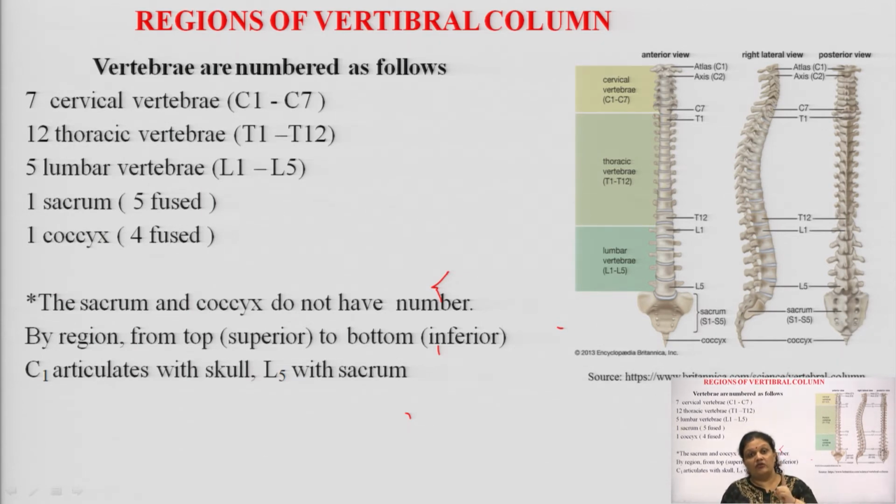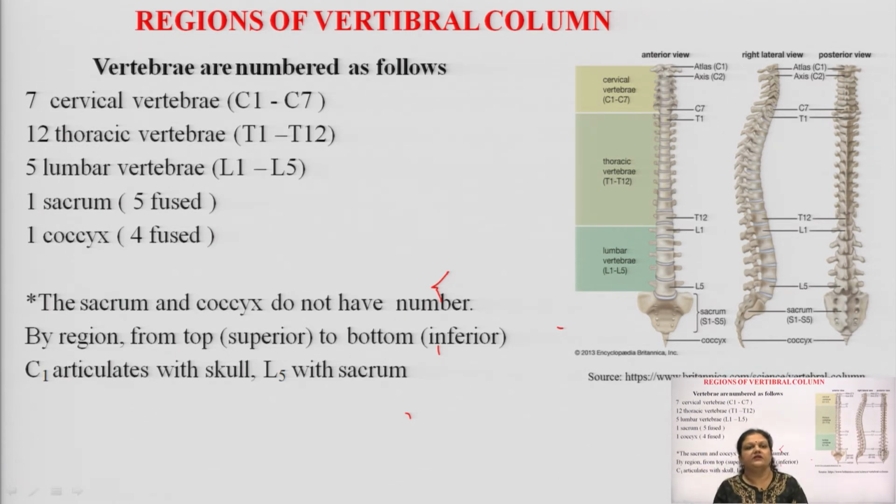When you are asked a question like how many bones are there in the adult or in the child, you have to keep in mind that in the adult we have one sacrum where the S1 to S5 bones fuse to form one sacrum. Also in the coccyx we have 4 bones in the child, but in the adult all these coccygeal bones fuse to form one single bony structure, which is the coccyx, located at the end of the vertebral column.